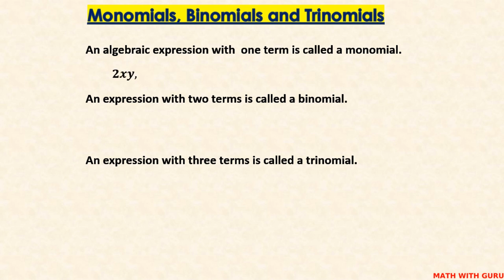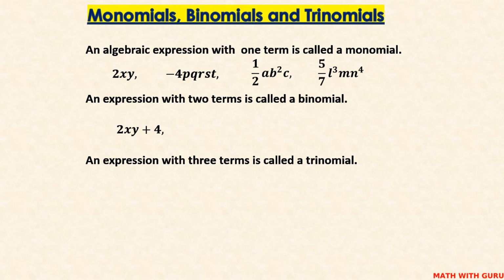Some examples for monomials: 2xy, minus 4pqrst, 1/2 ab squared c, 5/7 l cubed mn power 4.